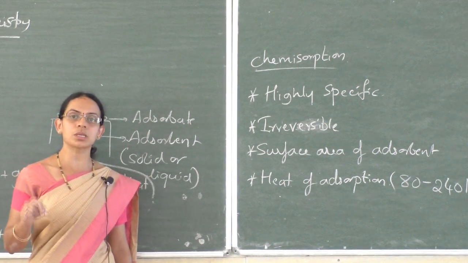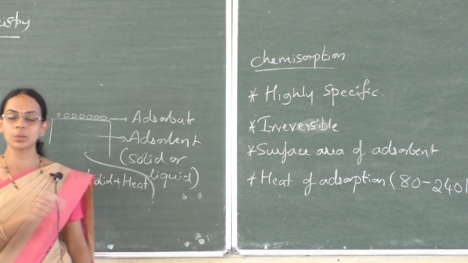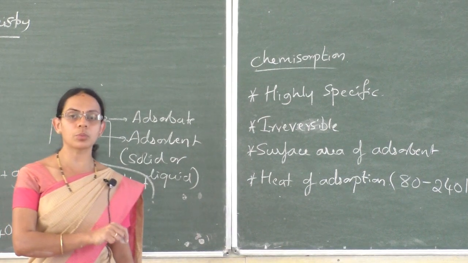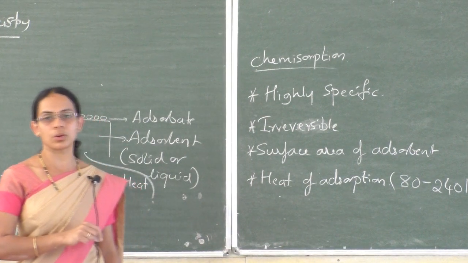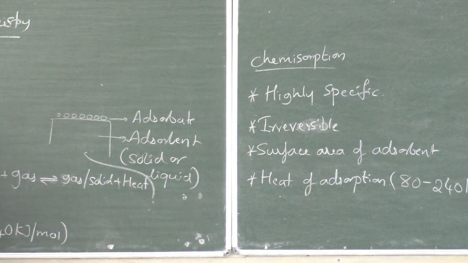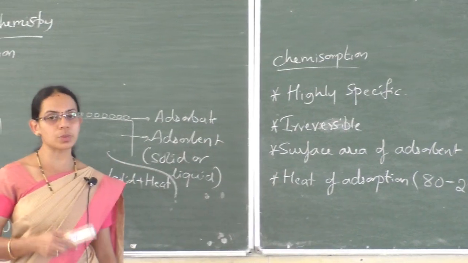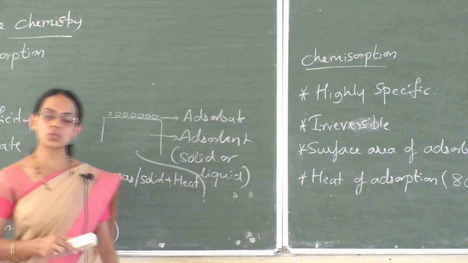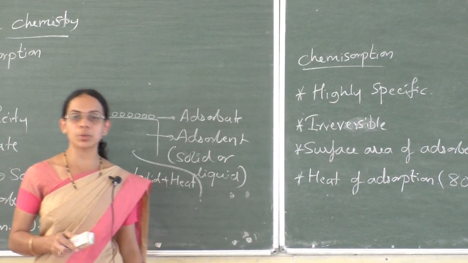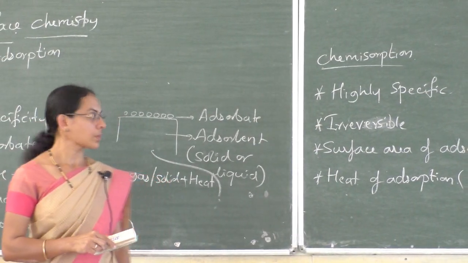Physical adsorption arises because of van der Waals force, whereas chemical adsorption is formed because of chemical bond. Physical adsorption is less specific, whereas chemical adsorption is highly specific. And physical adsorption is reversible, whereas chemical adsorption is irreversible.